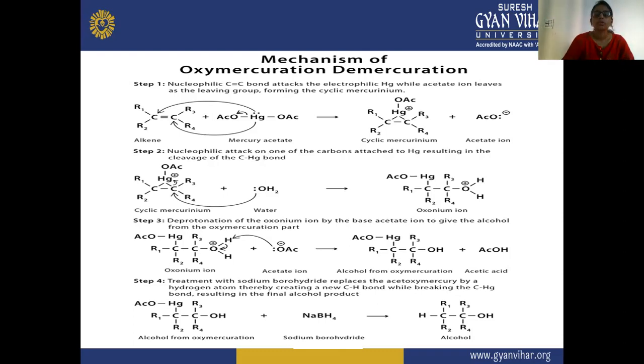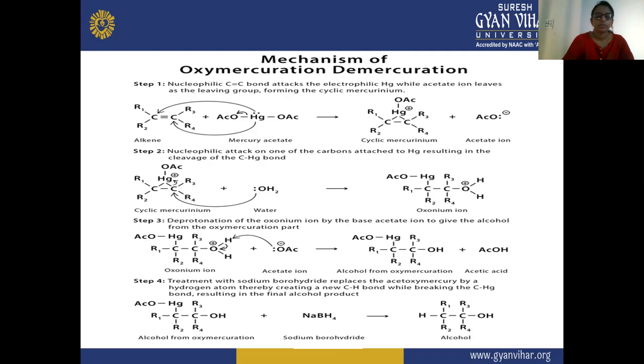So here you can see this Hg will withdraw electrons from here, and this carbon is having the positive charge, and the water molecule oxygen is having the electrons, so it will give its electrons to this carbon. So here there is a formation of this oxonium ion, because the oxygen is containing the positive charge, that is why it is known as oxonium ion.